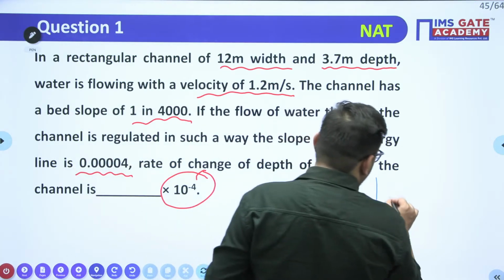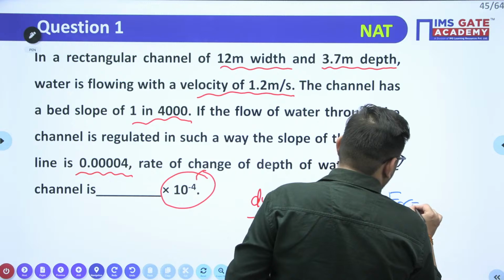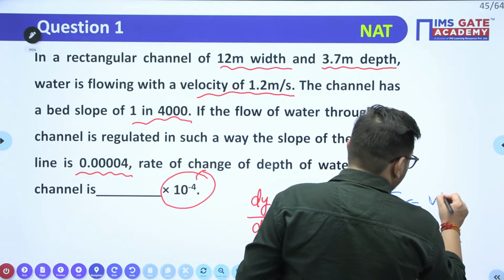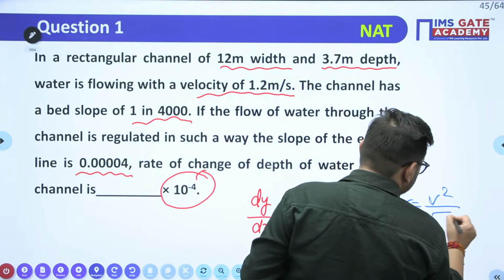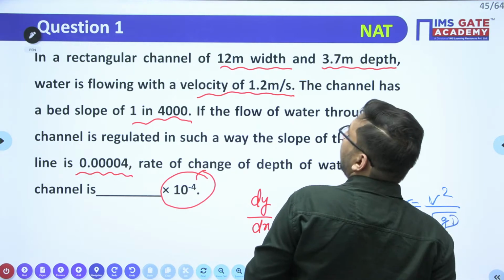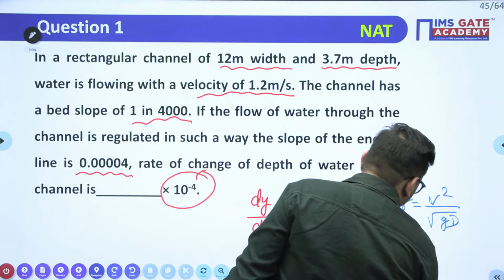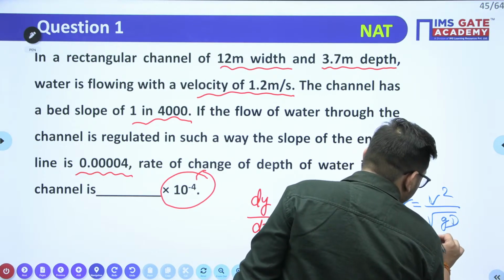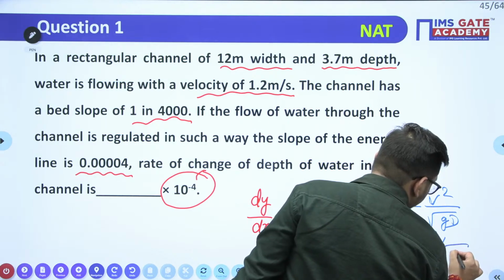We know the Froude number is equal to V square upon under root of G D. It is given that this is a rectangular channel. We know for a rectangular channel, the hydraulic depth will be nothing but the Y value. So V square upon under root of G Y.